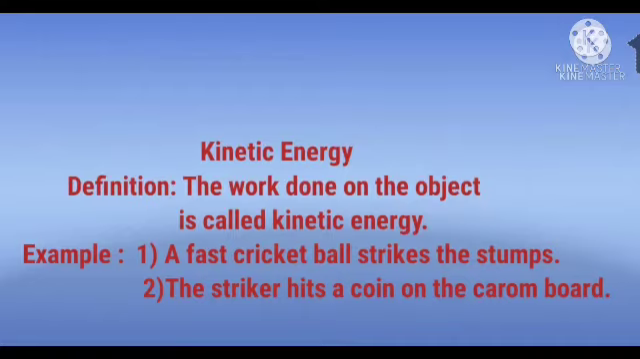Now we observe the examples of kinetic energy. First example is a fast cricket ball strikes the stumps. In this example, the stumps are the object and work is done on the stumps, hence it is an example of kinetic energy. Second is the striker hits a coin on the carom board, which is another example of kinetic energy. In this example, the coin on the carom board is the object, hence it is kinetic.